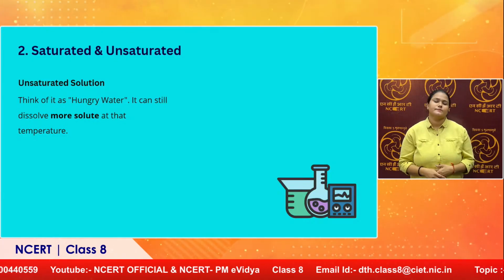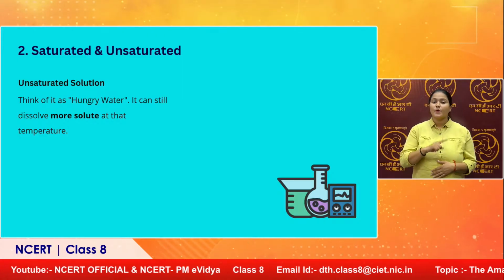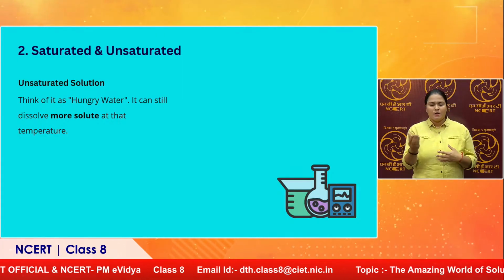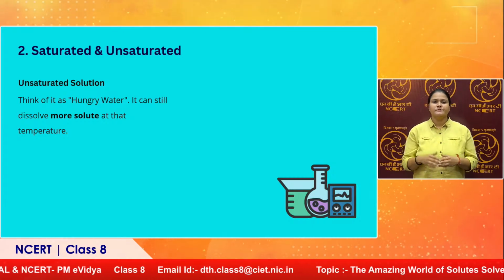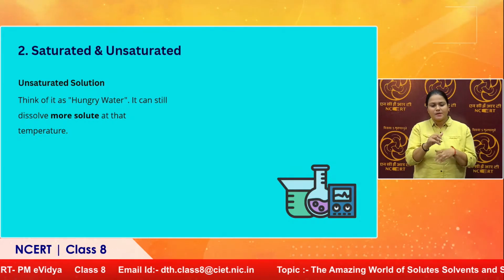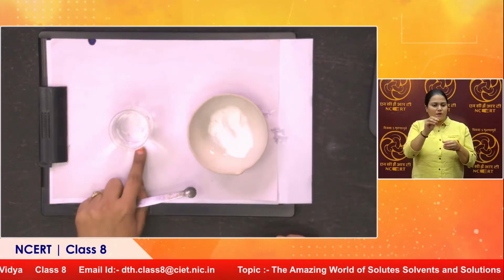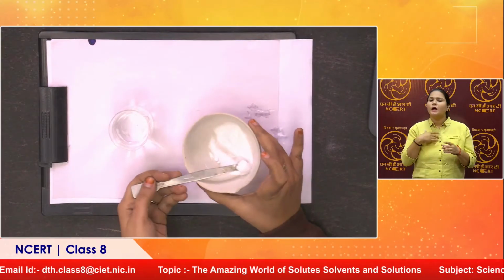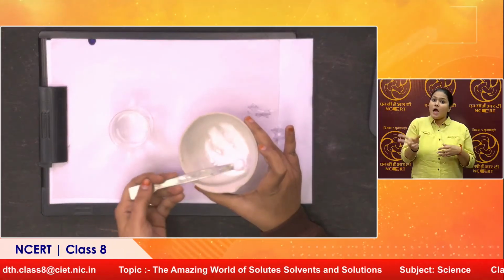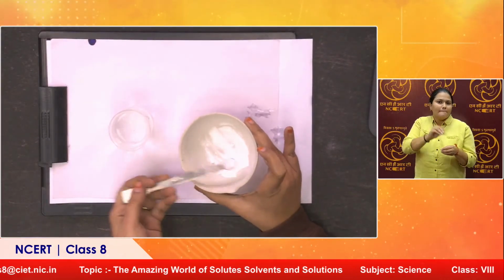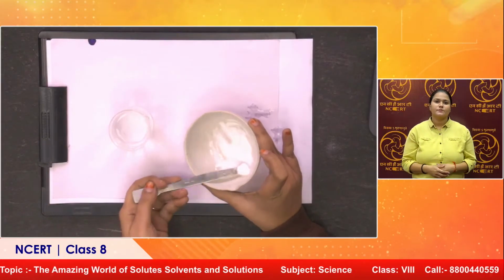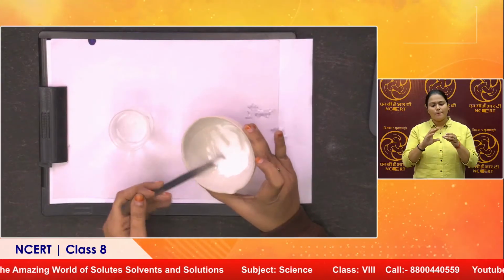Now a saturated solution is the one wherein we can add more solute into it. If I take the example of this same beaker, we have added some amount of solute. I can still add more solute to it. I can keep on adding till all the empty spaces of the liquid get filled.